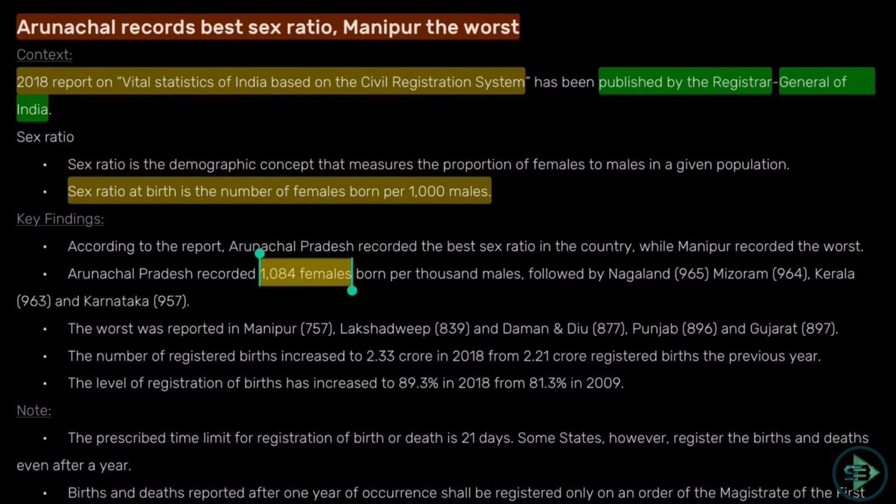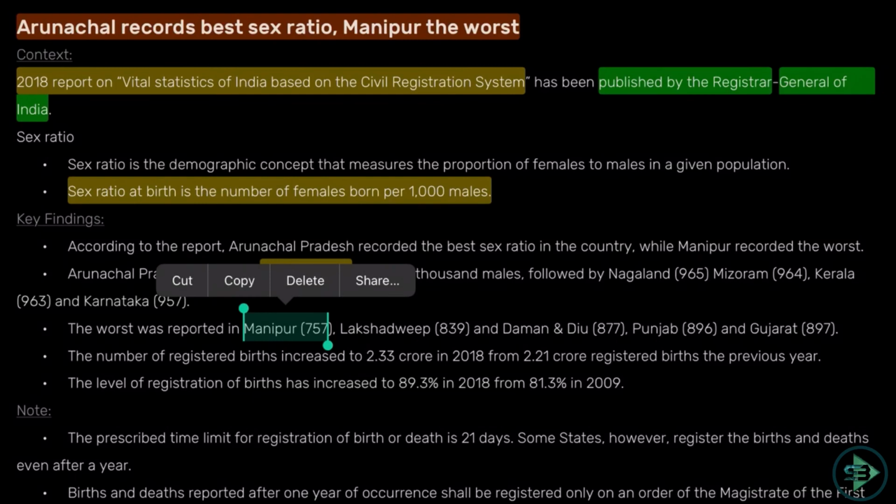Whereas Nagaland, Mizoram, Kerala, you can check it here, all in the range of 900. The worst being Manipur, which is here as 757. So know what is the sex ratio, which is the best state, which is the worst state, and who is publishing this. Okay, any of this could be part of your GK.